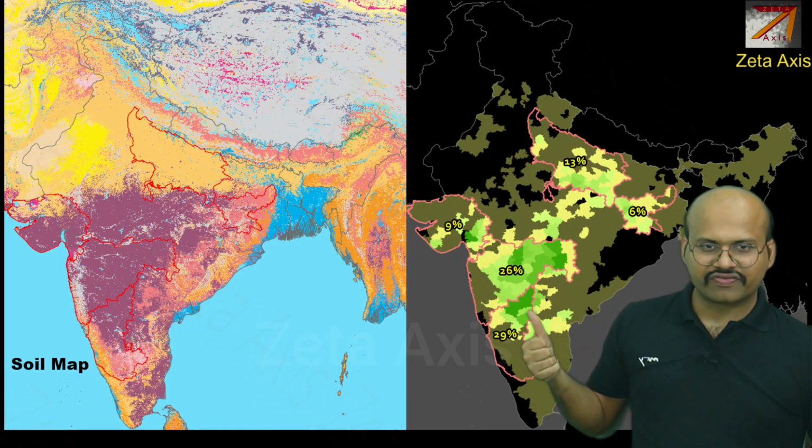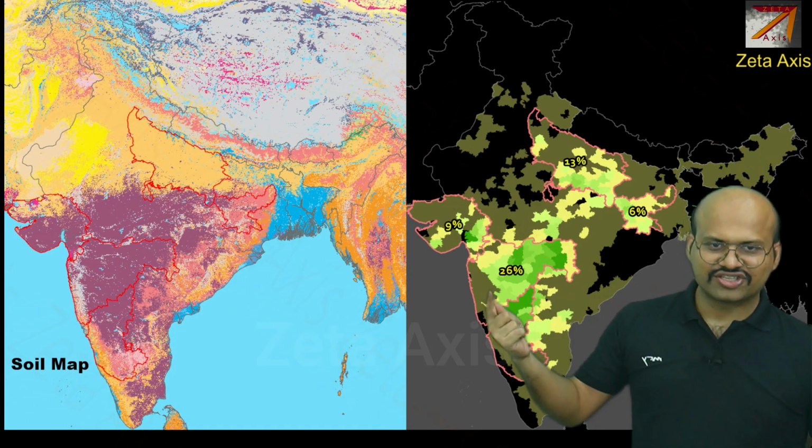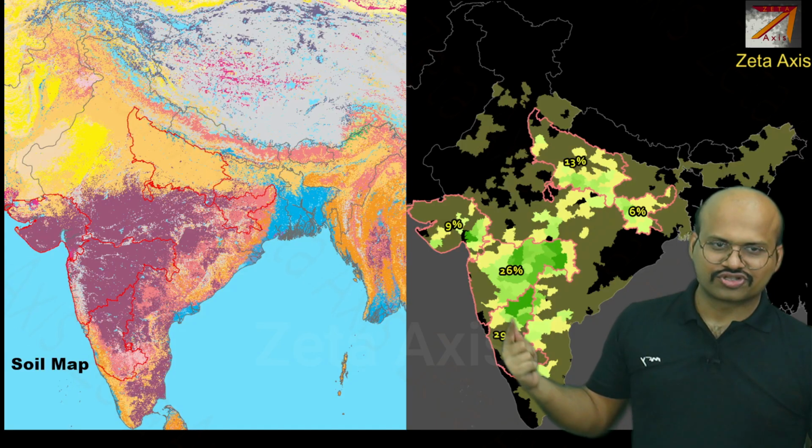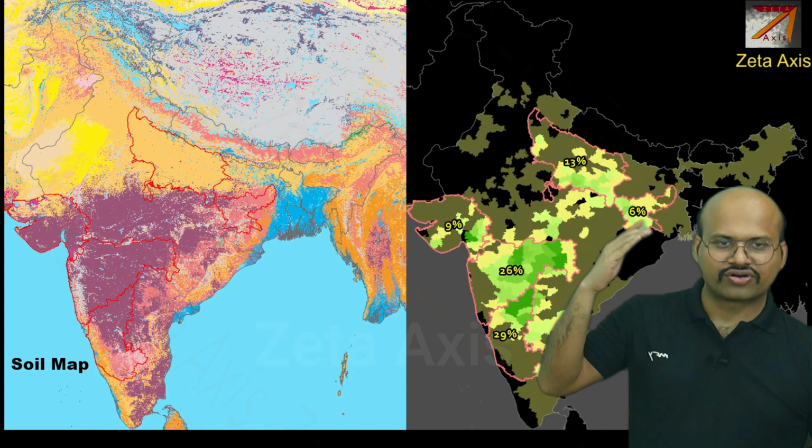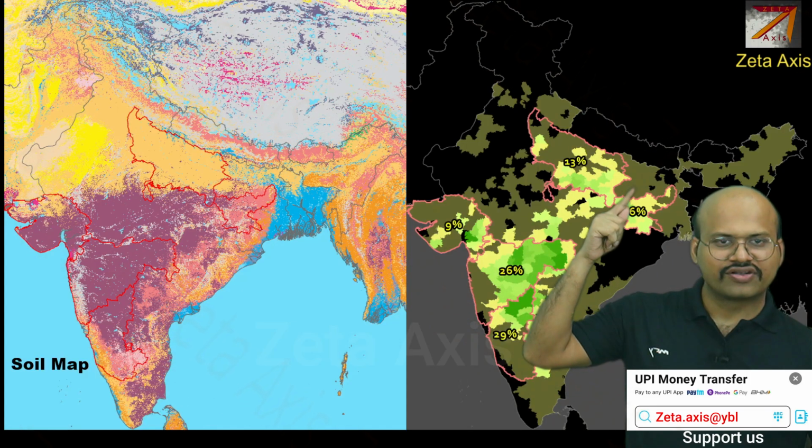Here we have a mix of black soil and slightly red soil. But we can see that the region where this is grown is adjacent to Maharashtra, so here also a higher proportion of black soil is there. Then in Jharkhand we again have a mixture, generally red soil is there, a certain amount of alluvial soil is also there, and in Uttar Pradesh we have alluvial soil.